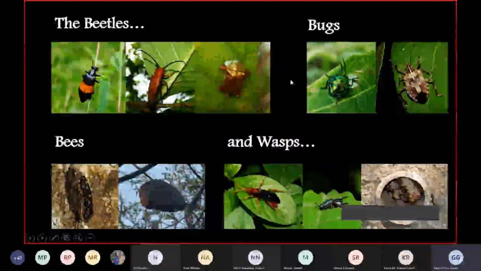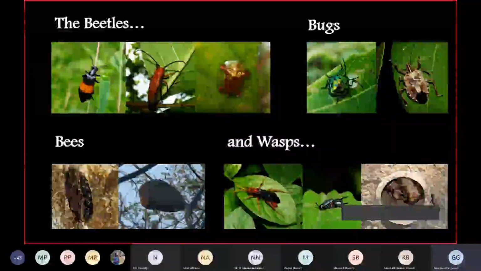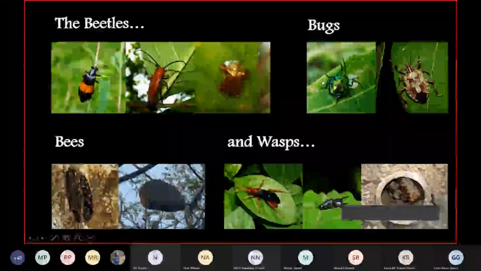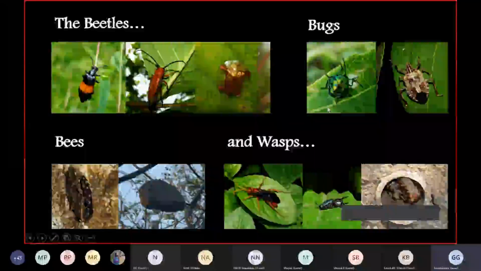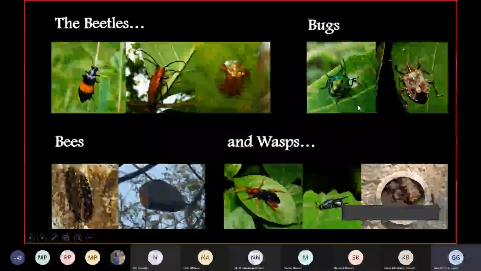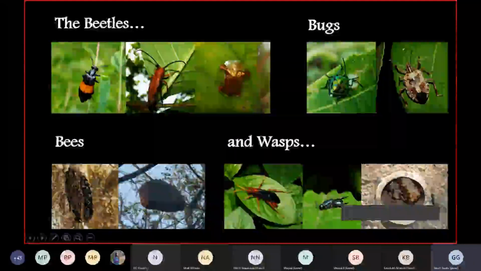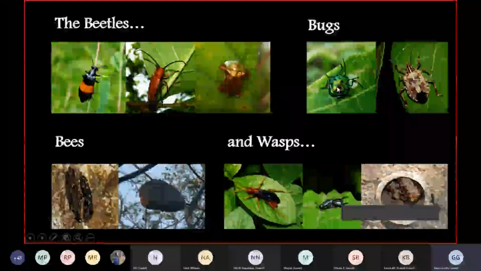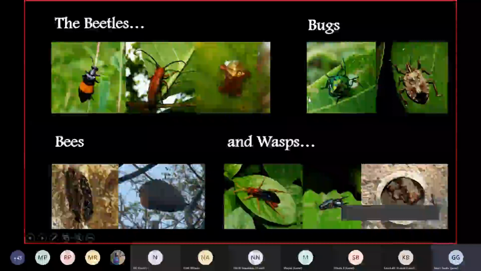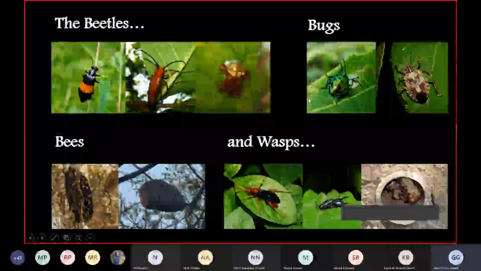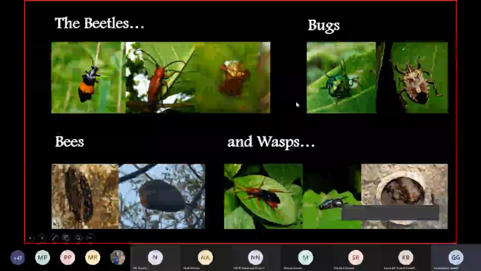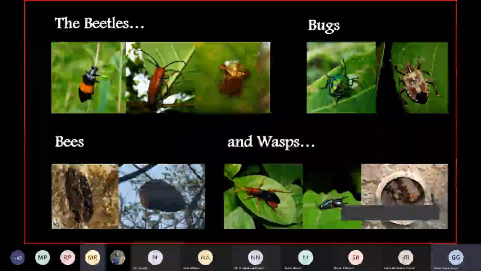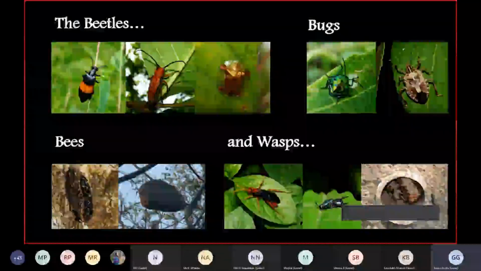I hope you can still see 6 legs on every insect. This particular one is a jewel bug, and similarly there is also a jewel beetle. Look at the shining color of these insects. In earlier times, during the time of queens and all, they used to use those insects as brooches to decorate their clothes.